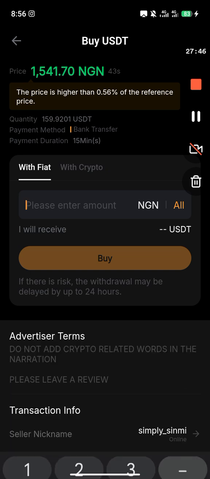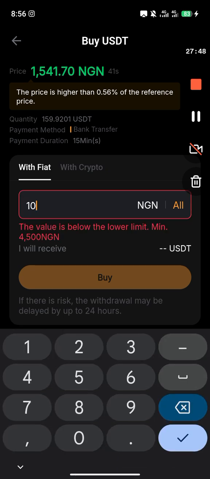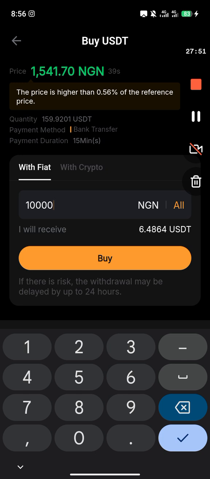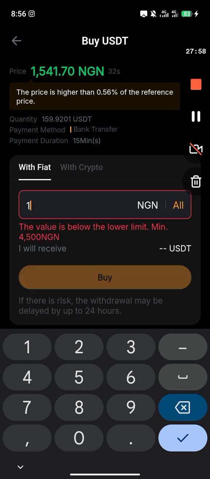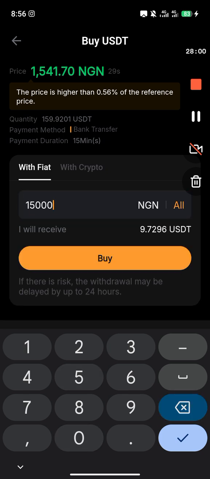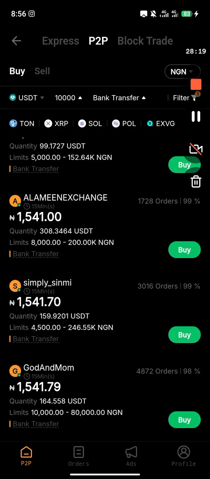You just click on buy, and enter that you want to buy worth 10,000 naira. So what you'll be getting is 6.4864 USDT with 10,000 naira. If I want to buy 15,000 naira from the person, I'll be getting 9.7296 USDT, and I'll click on buy. Then I'll see the account to which I'll be paying the person. I'll pay to that account, and I'll be credited 9.7296 USDT. That's how to buy.